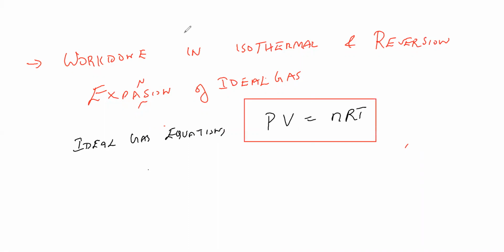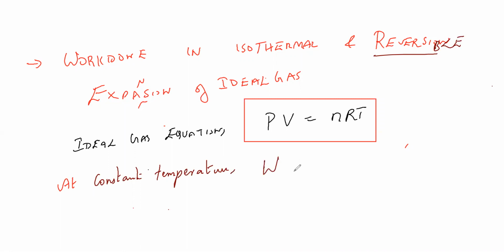Now coming to this. At constant temperature, because it is isothermal, the work is reversible. This is important for us.